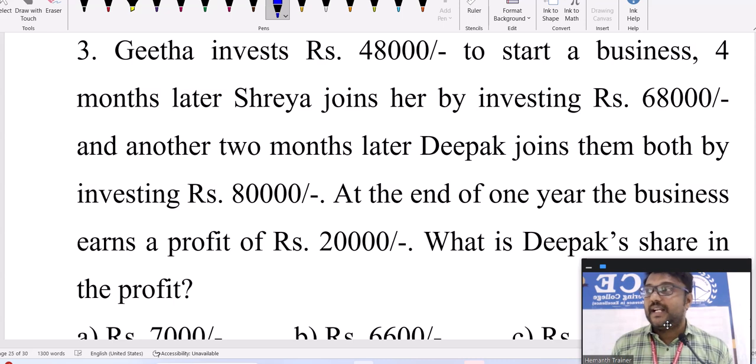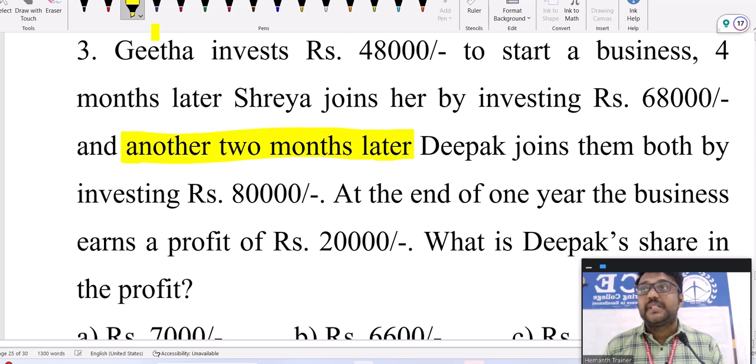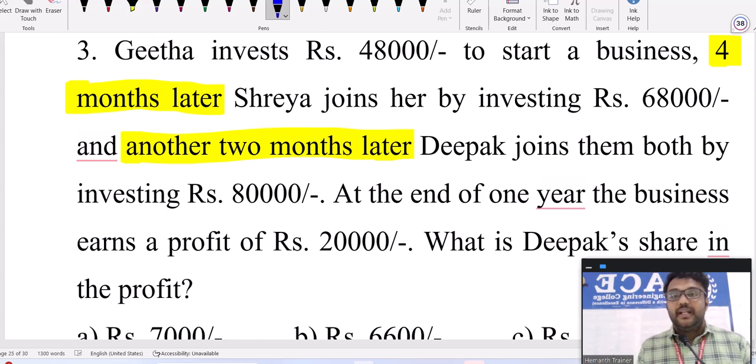Initially, only Geeta started, but after 4 months, Shreya joined. And very important, this line you have to understand. Another 2 months later means how many months after starting? 6 months, because the 4 months later is already there. Now they use the words another 2 months later, which means 6 months after starting, Deepak joined. Understand that point.